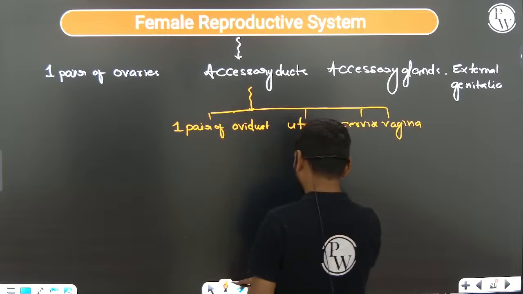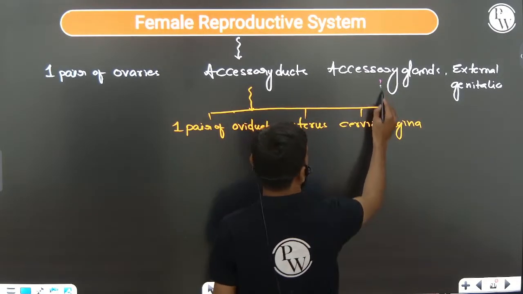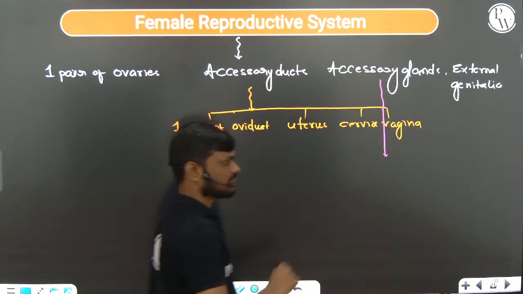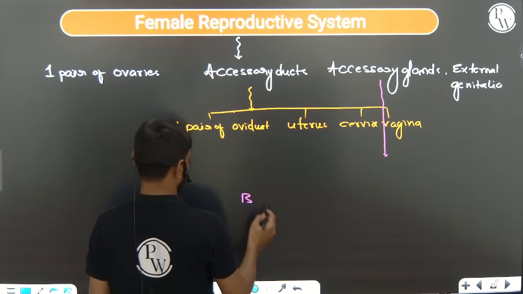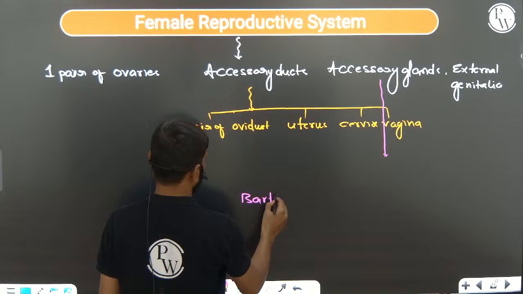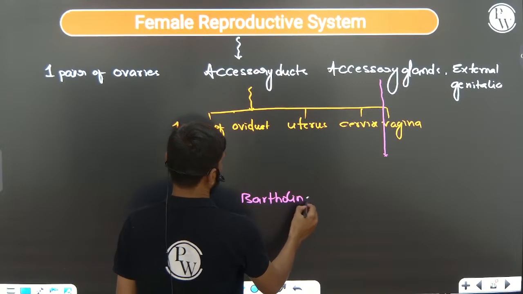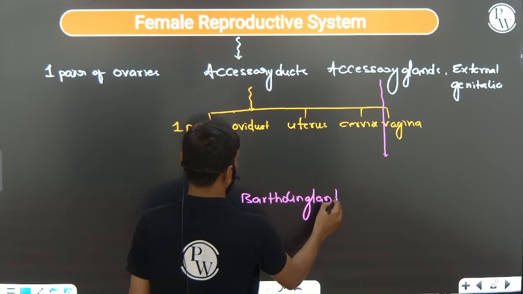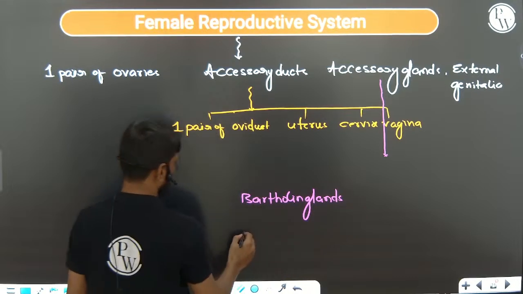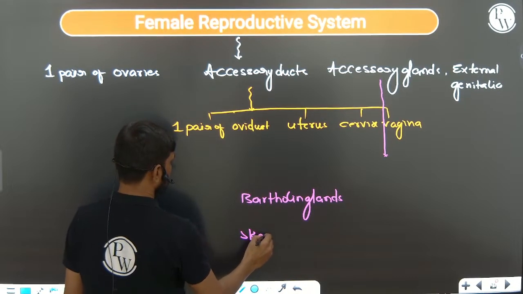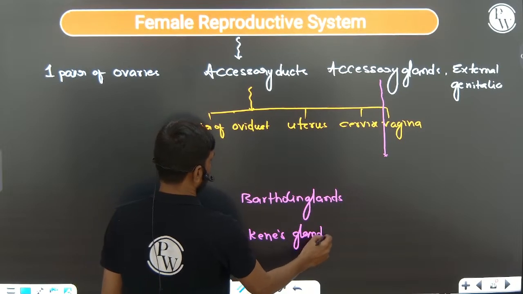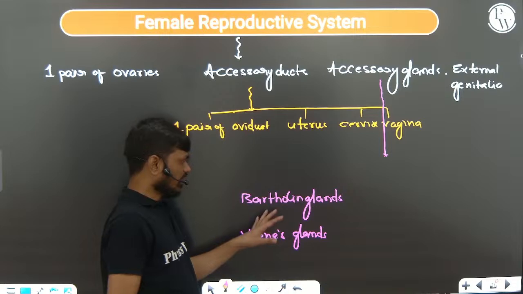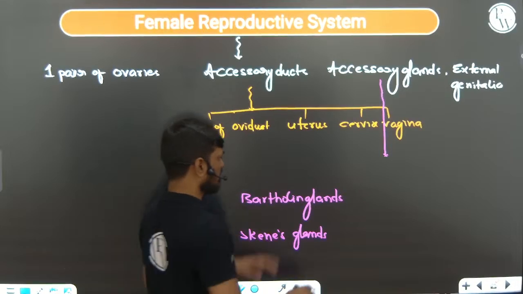And female accessory glands include Bartholin glands and Skene's glands, but NCERT has not given these two glands, but has given only mammary glands.